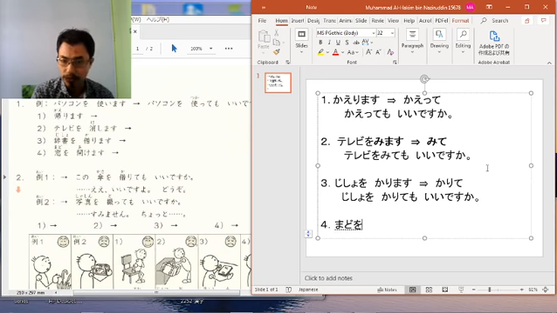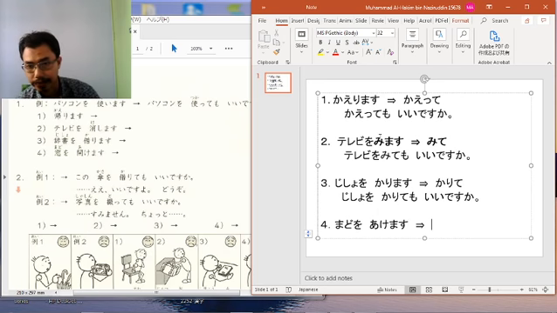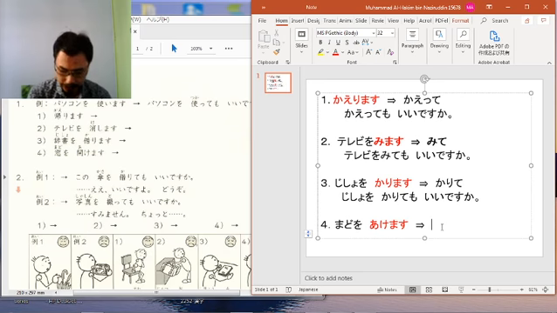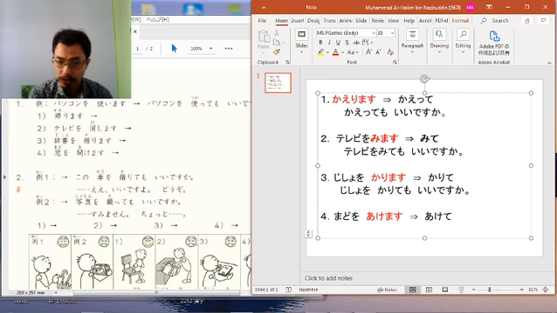Number four is mado wo akemasu. The verb here is akemasu, so you can ignore what comes before. Akemasu is also a verb included in the nigroup, so akemasu becomes akete.